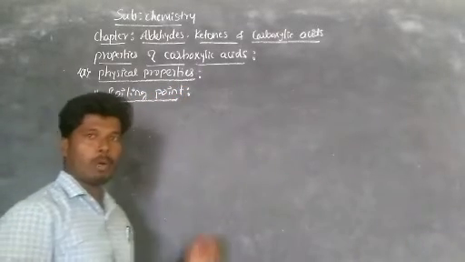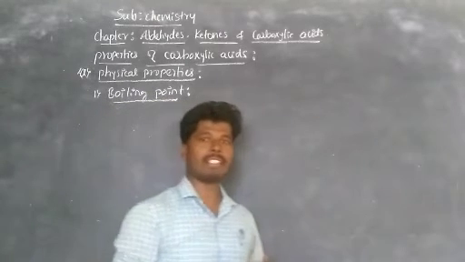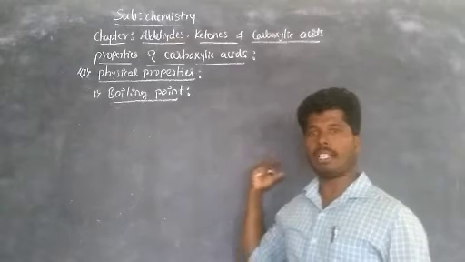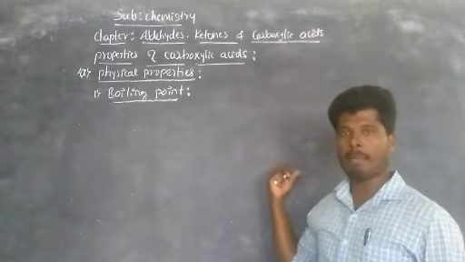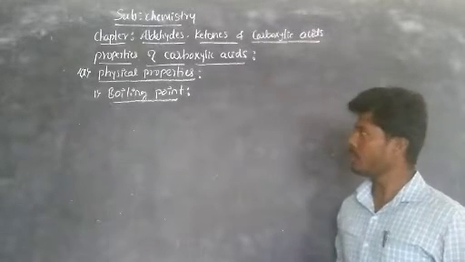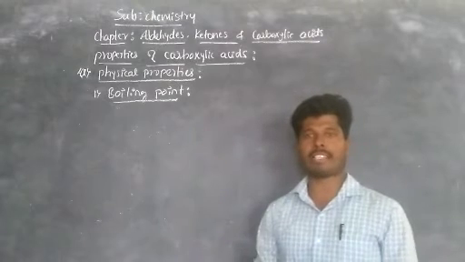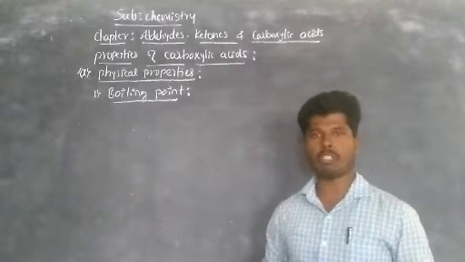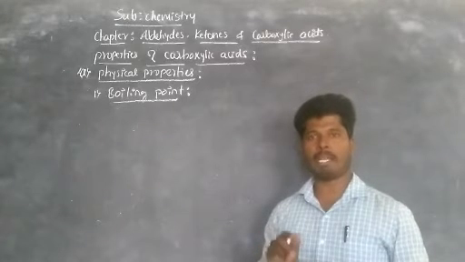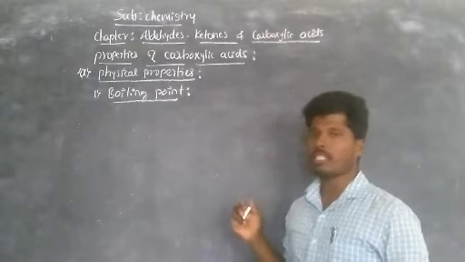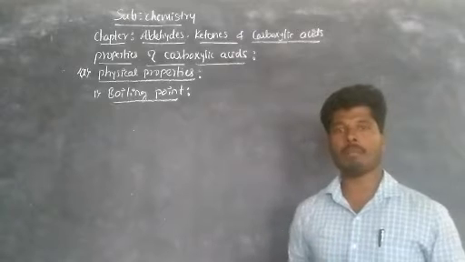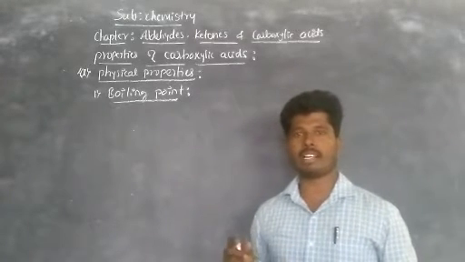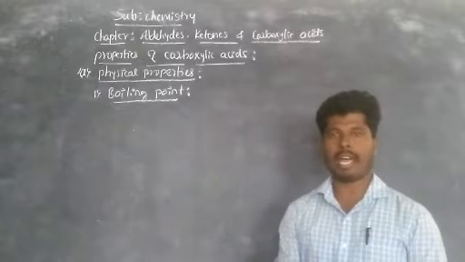Boiling point. The boiling point of carboxylic acids is higher than aldehydes, ketones and alcohols of comparable molecular mass compounds. This is due to formation of intermolecular hydrogen bonding between the carboxylic acids that results in the dimeric carboxylic acid.